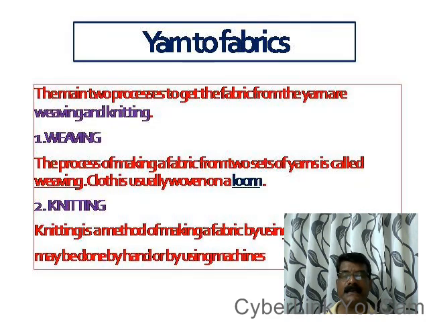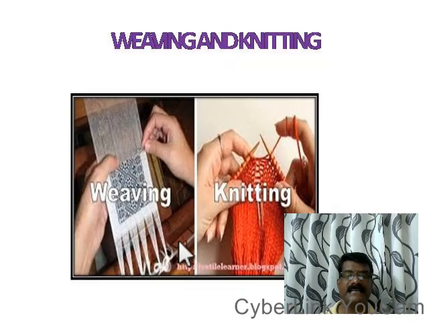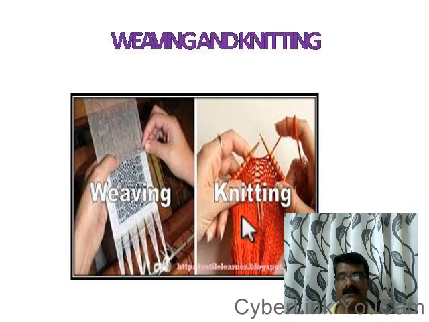But in knitting, a single yarn is used for making a fabric. You might have seen in your home, your mother, auntie and others making such a fabric from a single bundle of yarn. Socks, sweaters, scarves, all this can be made out of these woolen yarns. So when we make a fabric by using a single yarn, that process is known as knitting.